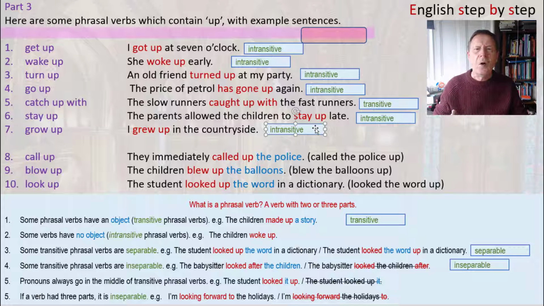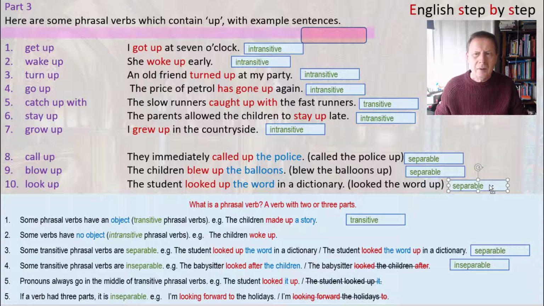Number 8, called up the police. Blew up the balloons. Looked up the word. So the first one, called up the police, you could also say called the police up. In other words, this one is separable. And also blew up the balloons, you can also say blew the balloons up. So that one is also separable. Next one, looked up the word, you could also say looked the word up. So again, we have a separable phrasal verb.